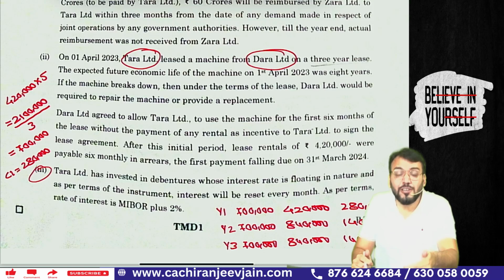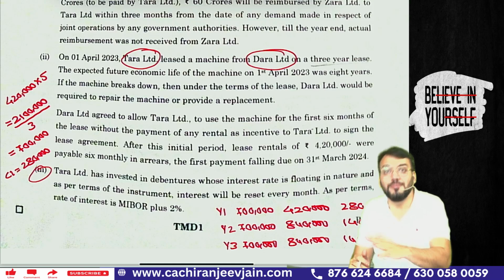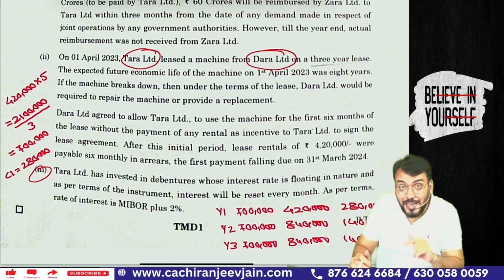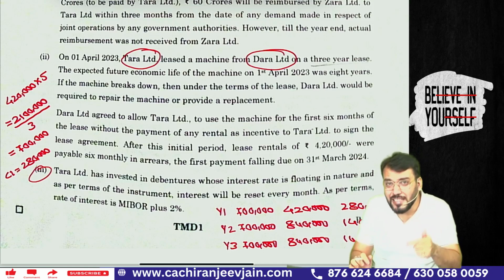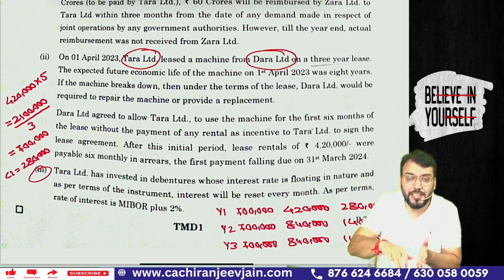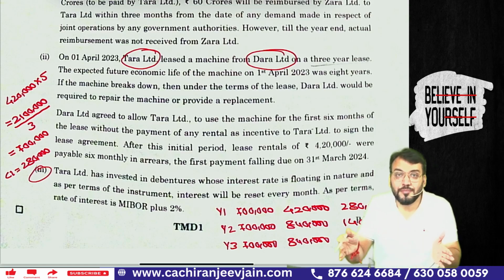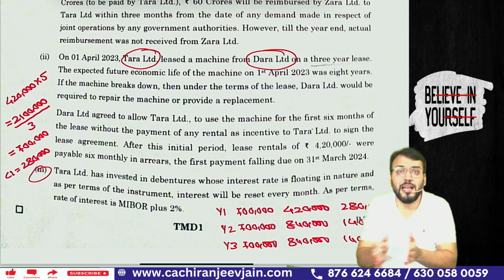So for this particular type of question, you need to assume that it is a lease of a low value asset. That assumption you take, and based on that you give the answer. If you have analyzed that, then of course you might have given the correct answer. If it is a lease of a low value asset, the entire lease payment will be recognized as an expense over the lease term, either on SLM basis or any other appropriate method. Because no other appropriate method has been given, we will apply the SLM method.